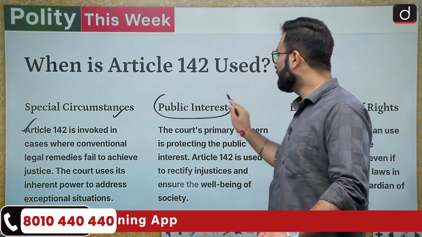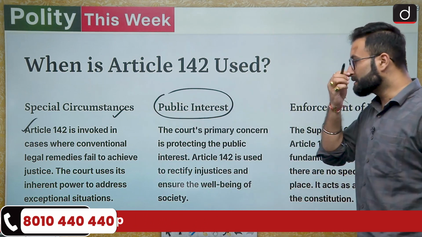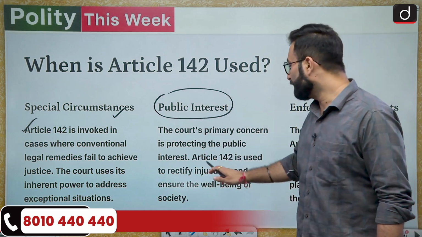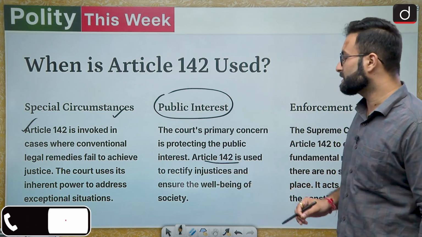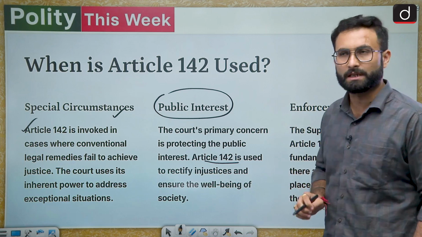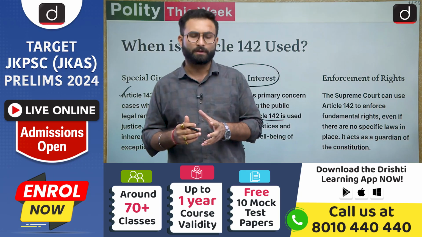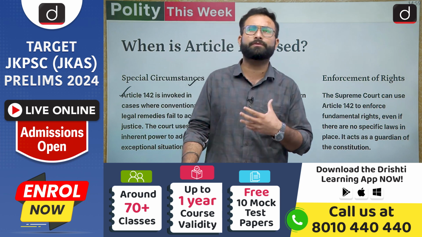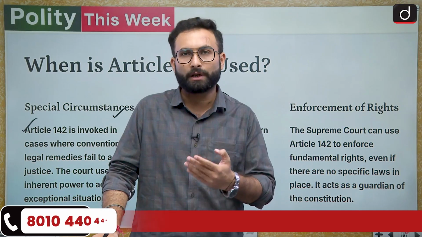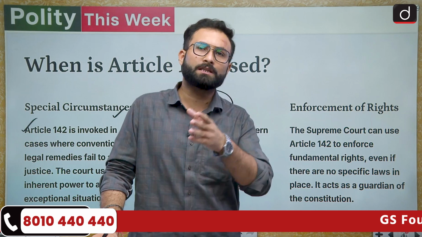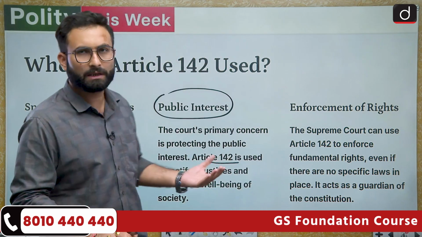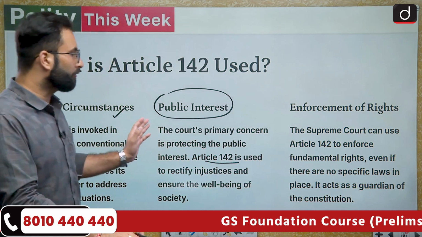Coming to the next one, public interest. The court's primary concern is protecting the public interest. Article 142 is used to rectify injustices and ensure the well-being of society. So whenever you find that something is going wrong in society, or if the Supreme Court finds that it has to take suo moto action, or if there is a PIL which has been filed in the public interest, in such cases also the Supreme Court can give direction under Article 142.